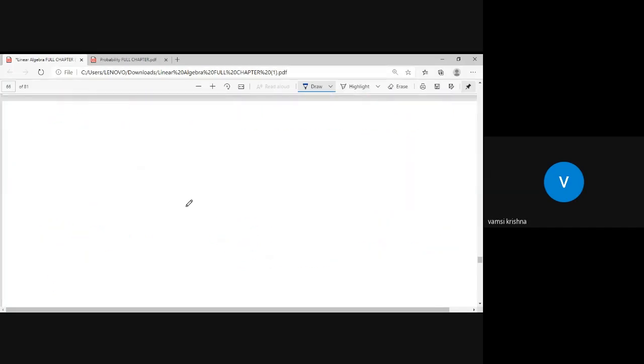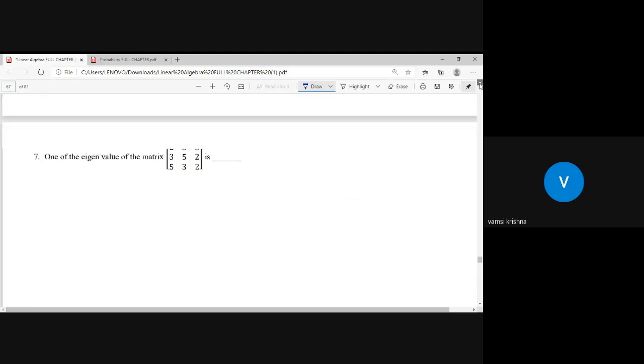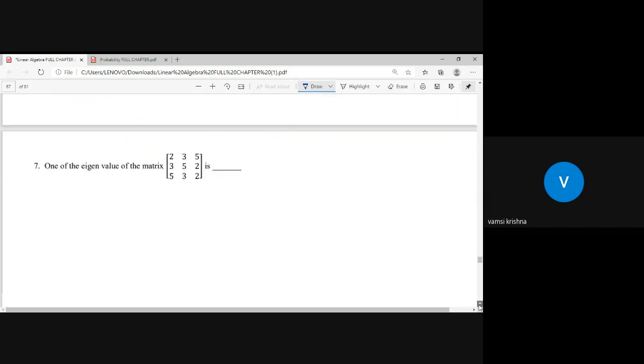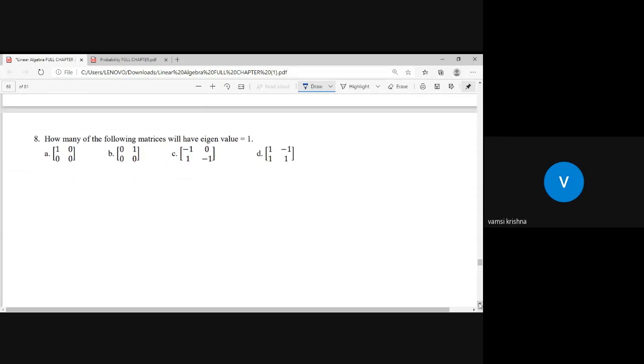Okay, students, I hope everyone understood this. Now next I can go to another beautiful question. Let me open that question, just give me a second. One of the eigenvalues. Okay, this is not that important. This question will be very important. Next one. I will do this 8th question first, later I will go with the 7th one, because here I can test how much you understand the concept.